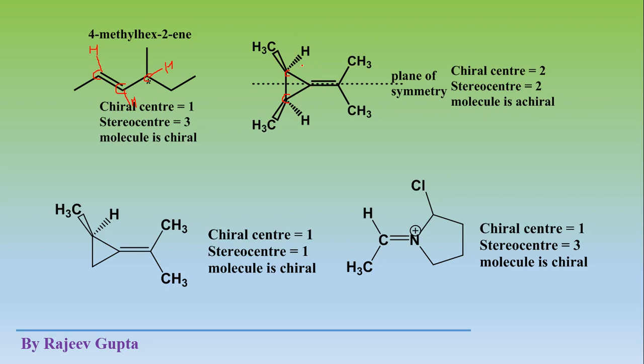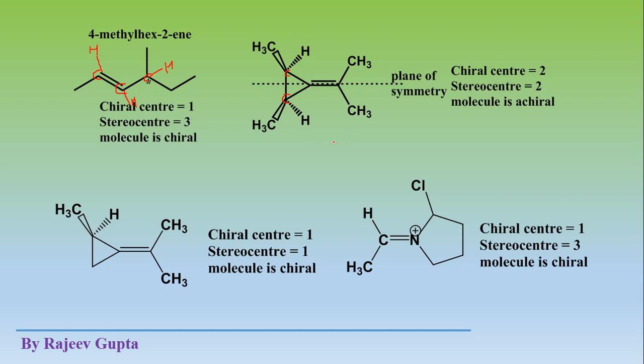So both environments are different, chiral environments. So this is chiral, this is chiral. So total stereo centers are also 2, meaning both these stereo centers are chiral centers, and the molecule is achiral. It means this molecule is a meso compound. Remember, this molecule is a meso compound. What was the definition of a meso compound?